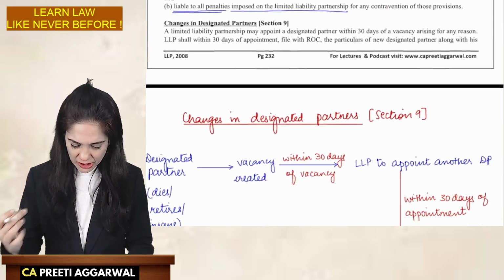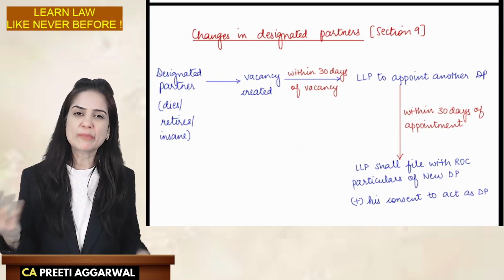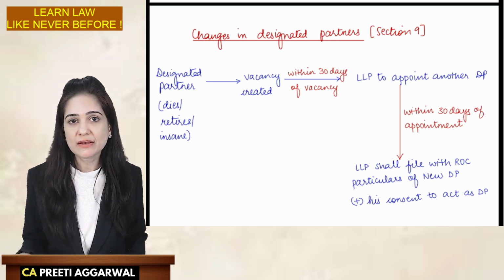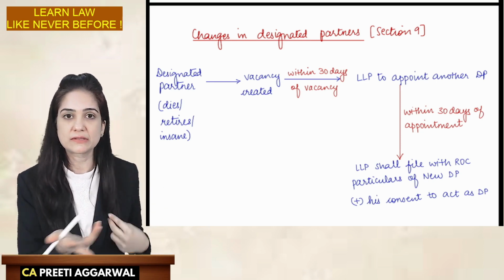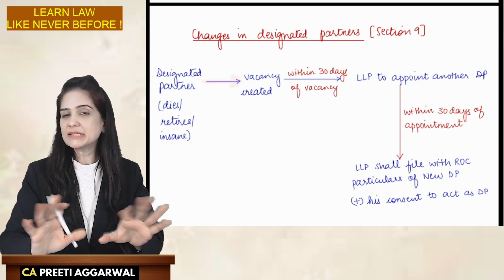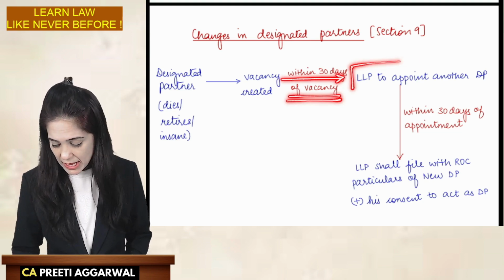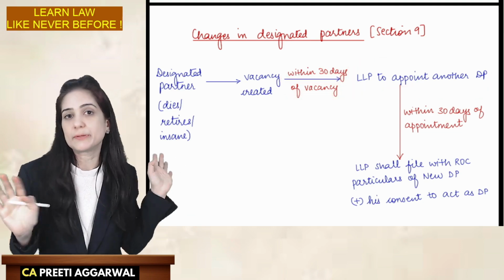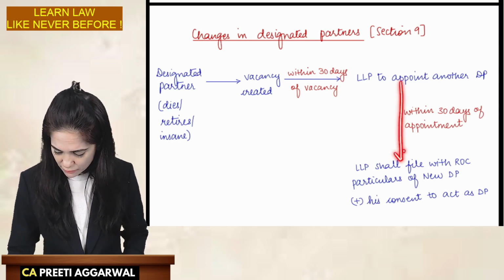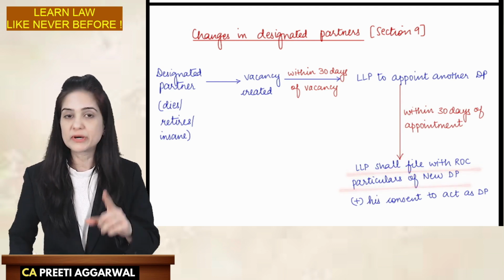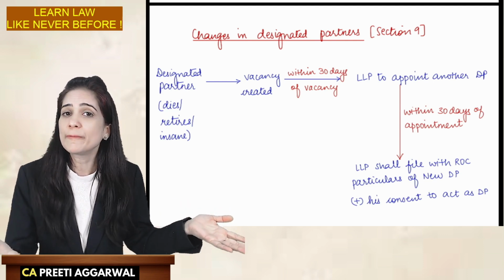Last part, changes in the designated partner. Suppose he dies, or retires, or becomes insane. He is no longer capable of continuing as a DP. How will he ensure that the compliances are in order? A vacancy is created. Then within 30 days of this vacancy, the LLP shall appoint another designated partner in his place. Did you inform the ROC? No. Then within 30 days of appointment, the LLP will file with the ROC the particulars of the new DP along with his consent to act as DP. Consent is in Form 9.